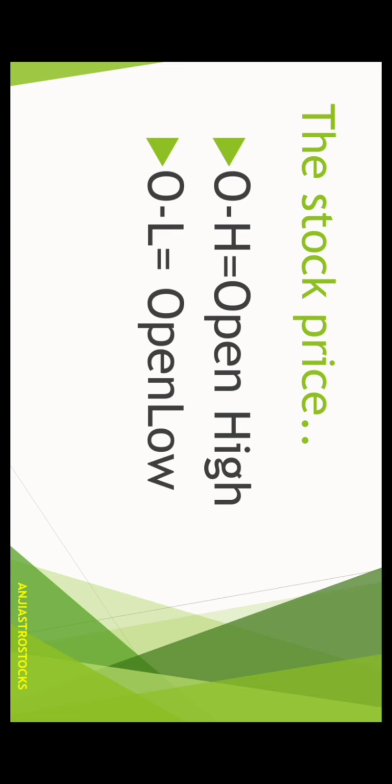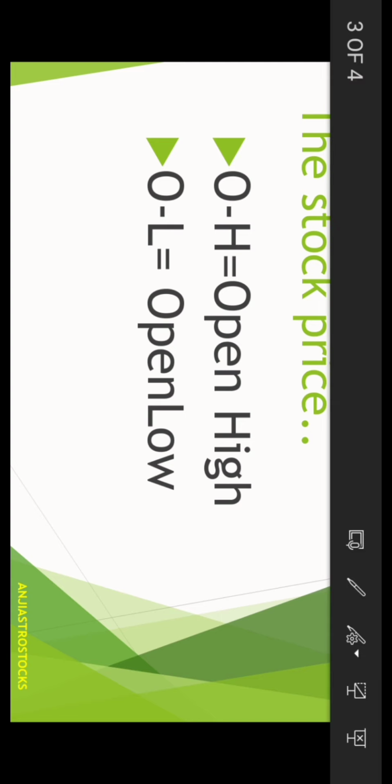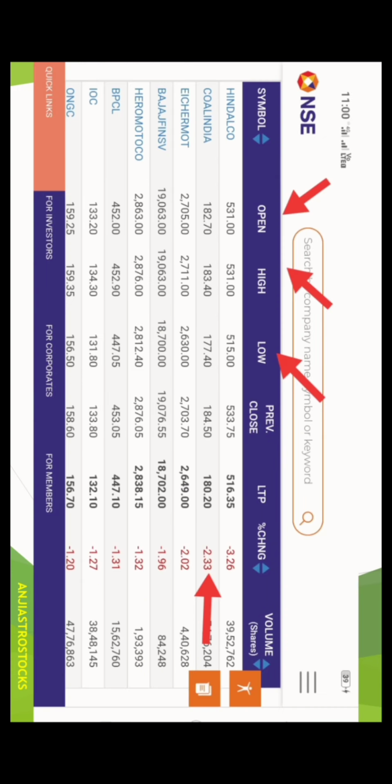This is the idea. This we can select from the NSE website. Observe the table in the active stocks list. In the table, you have to choose the stocks based on the open high and open low concept. Here, observe the first one, Hindalco. I am selecting here all stocks which are on downtrend.